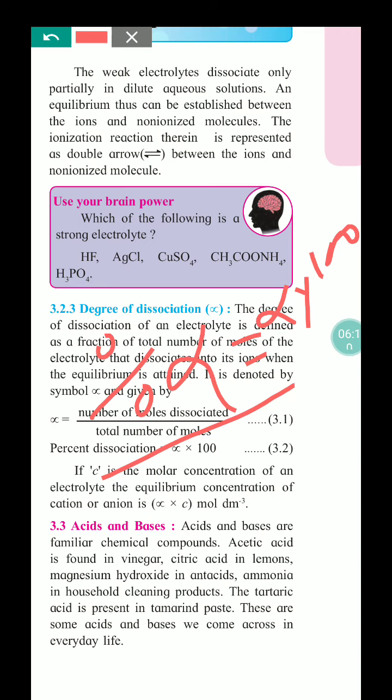Now on the basis of the value of alpha and the molar concentration of the electrolyte, we can determine the equilibrium concentration of anions and cations present in the given electrolyte. That is, the concentration of an ion, suppose M positive, is alpha into C, where C is the molar concentration and alpha is the degree of dissociation.